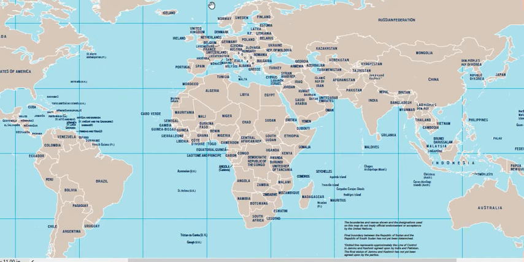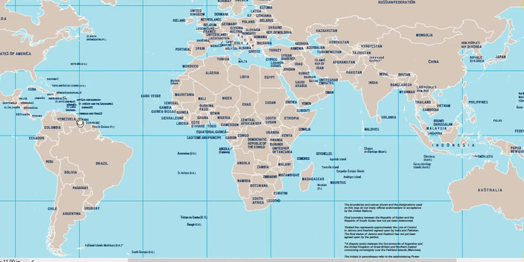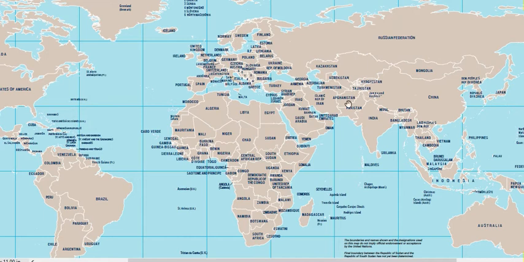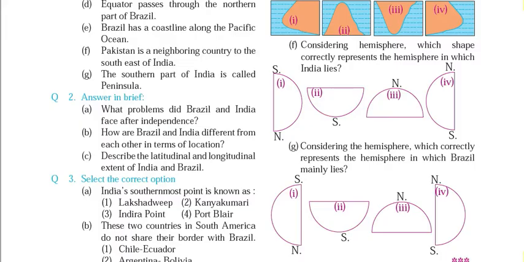Remember, this is the prime meridian, this is the equator, so this is the northeastern quadrant, this is the southwestern quadrant, but a very small part of Brazil is located in the northern hemisphere, so remember this thing. And Brazil is on the northeastern side of the South America continent. I am talking about continent, okay. So Brazil is located on the northeastern side of South America continent, and India is located in the southern part of Asia continent, okay. So remember these locational characteristics of both the countries.